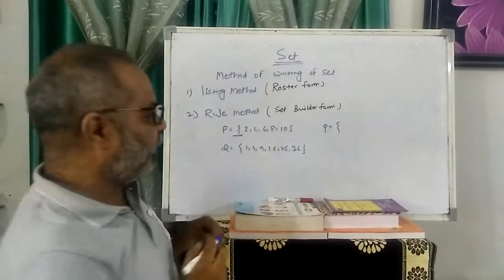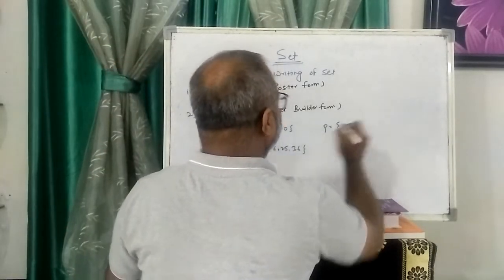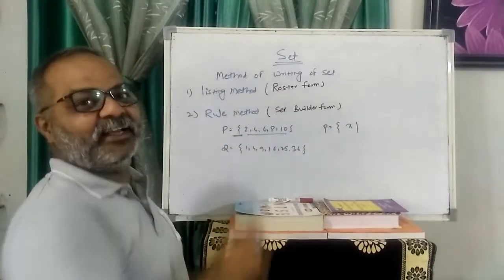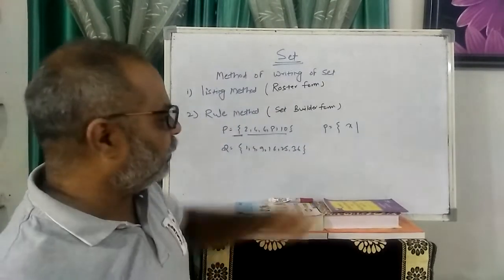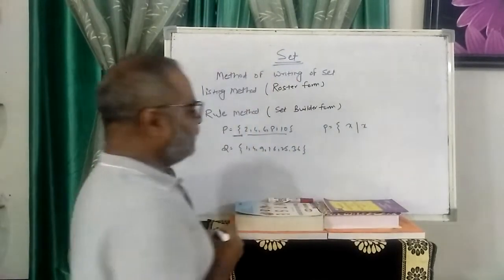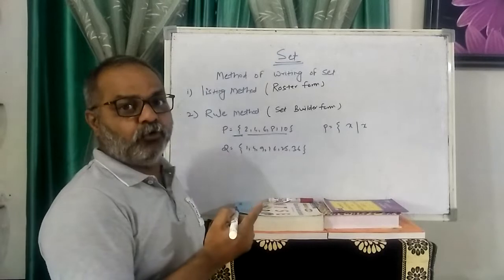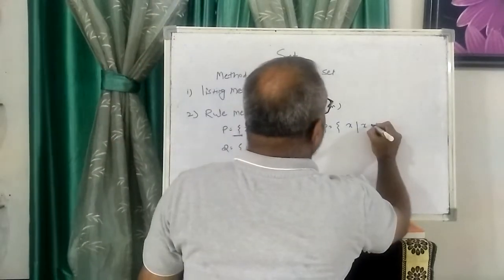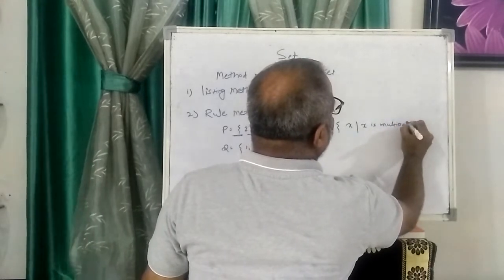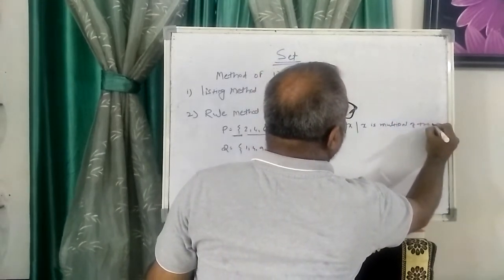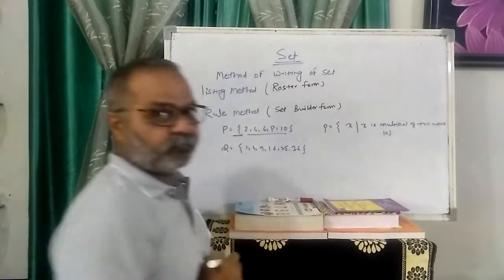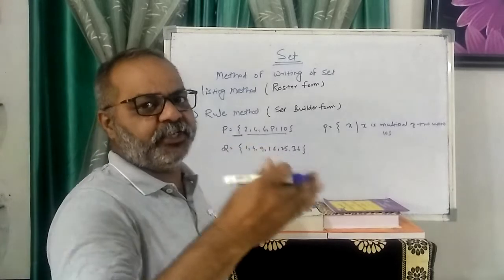I just convert it to rule method, set builder form. So I write here X. What is X here? I consider all elements as X; you can take any alphabet. So X such that X is a multiple of 2 up to 10. Multiple of 2 up to 10, so 2, 4, 6, 8, 10.